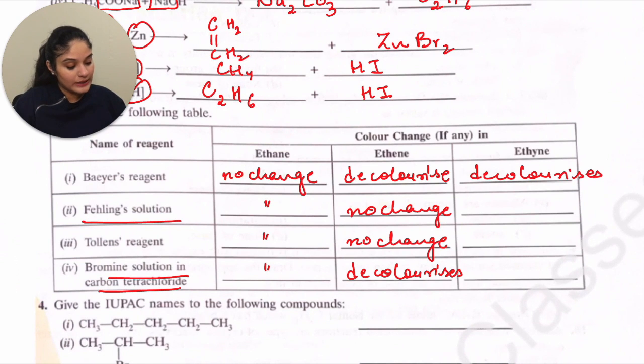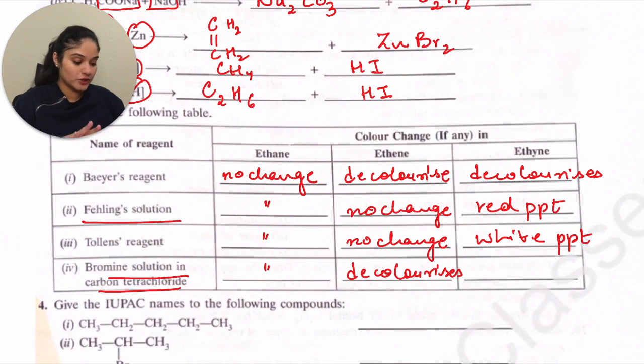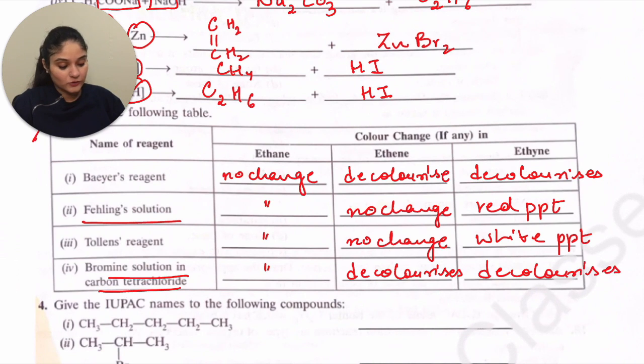Then with Fehling's solution, it gives the red precipitate. And ethyne with Tollens' reagent gives white precipitate. And for bromine solution in carbon tetrachloride, it decolorizes that again. I would still mark this as not a part of the syllabus, but just take a look at this